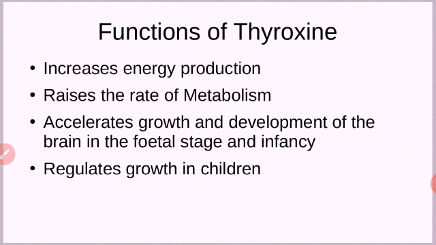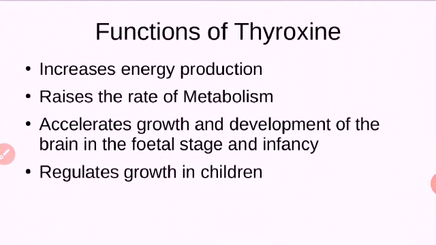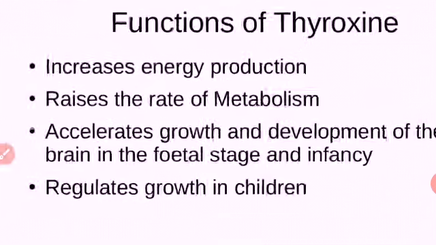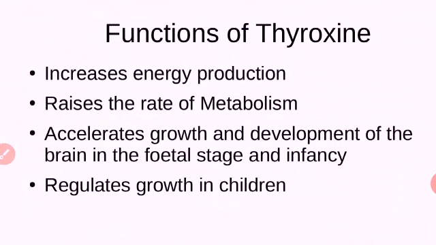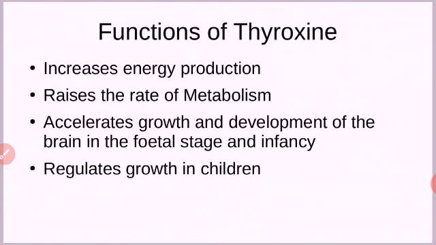That production of energy is increased by the thyroid. Thyroxine goes to the cell and helps to increase the production of glucose by using the enzymes in the cell. Then it raises the rate of metabolism, the metabolic rate. When the metabolic rate increases, then only the energy production increases. Then it accelerates growth and development of the brain in the fetal stage and infancy.